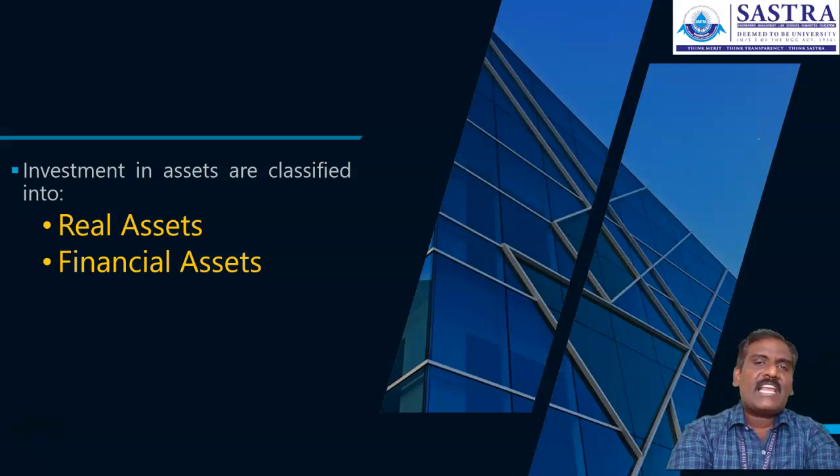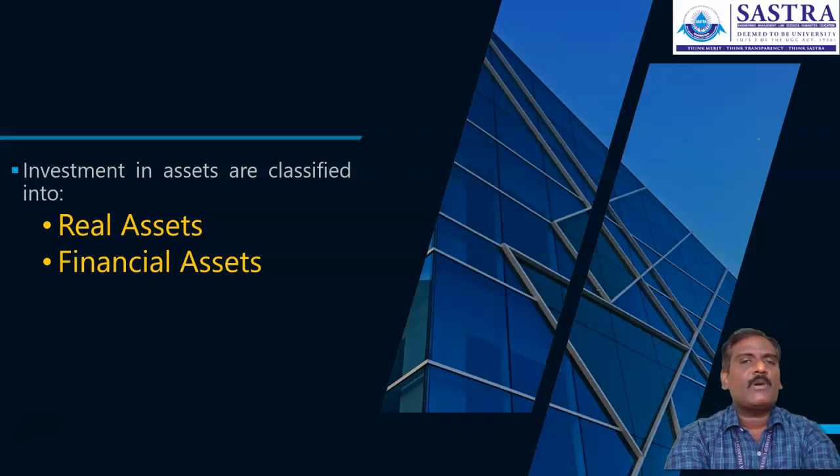Either which we simply classify into the marketable financial instruments and non-marketable financial instruments in which the investors are going to invest. Whereas the real assets, they are going to buy the land, they are going to buy the commercial property, they are going to buy the residential property, they are going to buy the gold physically, or other valuable bullions, they are going to buy it in the market. Valuable stones, they are going to buy it in the market, or antiques or other collectible items in which they are making investment. These are the things we classified as real assets.